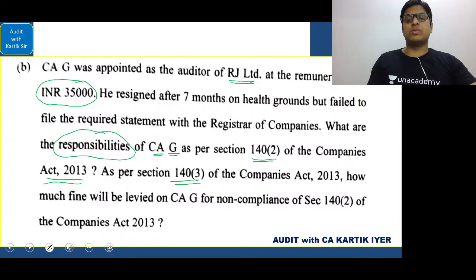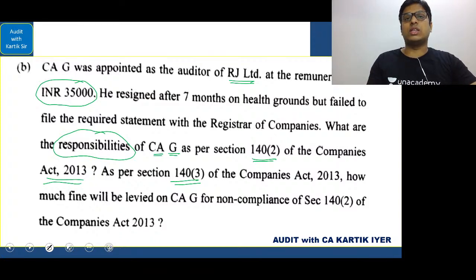So if Section 140 subsection 2 is not followed, Section 140 subsection 3 says that the fine will be the auditor's remuneration or 50,000, whichever is lower. And for any further failure, okay,